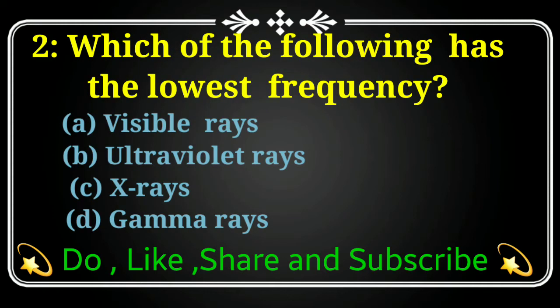Next MCQ is, which of the following has the lowest frequency? Option A visible rays, option B ultraviolet rays, option C X rays and option D is gamma rays. The correct answer for this MCQ is option B, ultraviolet rays has the lowest frequency.